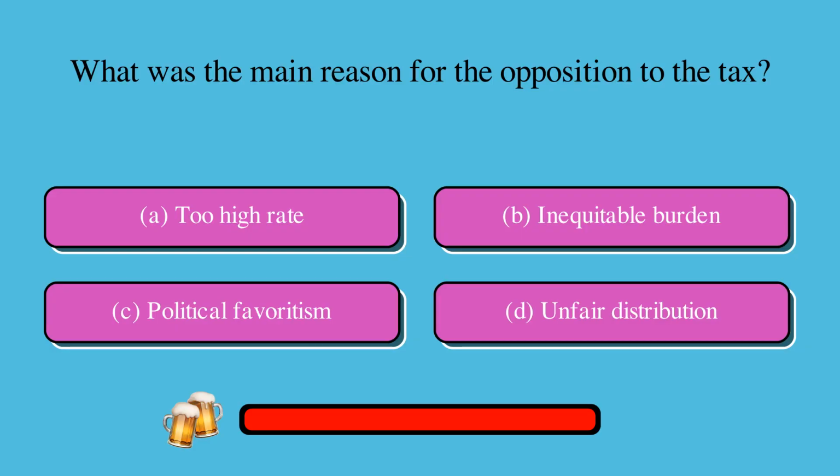What was the main reason for the opposition to the tax? Is it A, too high rate, B, inequitable burden, C, political favoritism, or D, unfair distribution? The correct answer is B, inequitable burden.